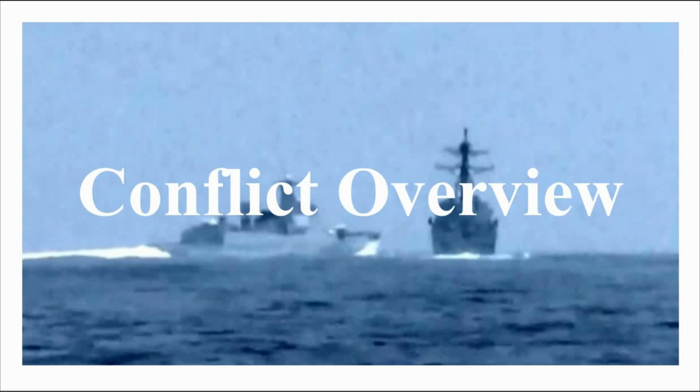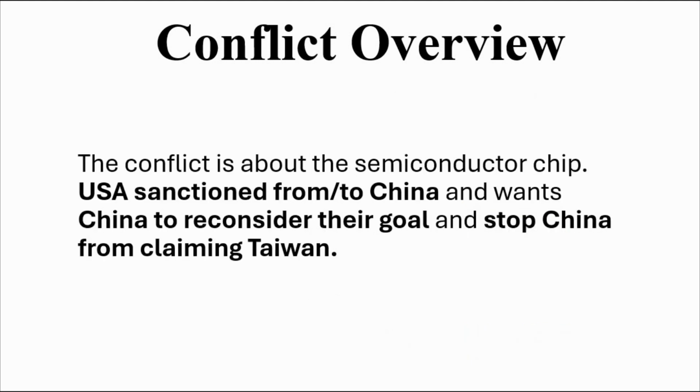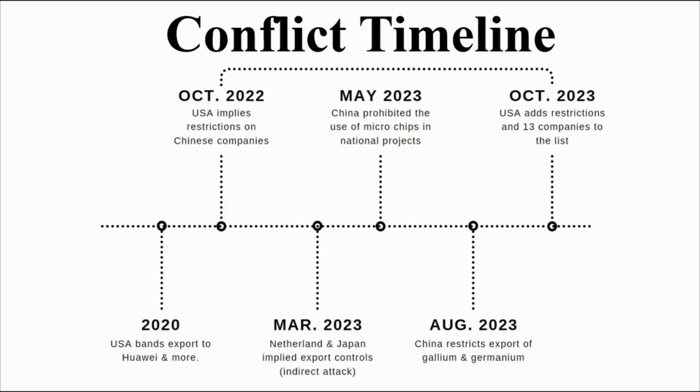So here's the conflict overview. The conflict is between China, the USA, and Taiwan. The main opponents in this conflict are the USA versus China, and also China versus Taiwan. The alliance in this conflict is the USA and Taiwan. Basically, the conflict is about the semiconductor chip. The USA sanctioned China and wants China to reconsider its goal and stop China from claiming Taiwan.